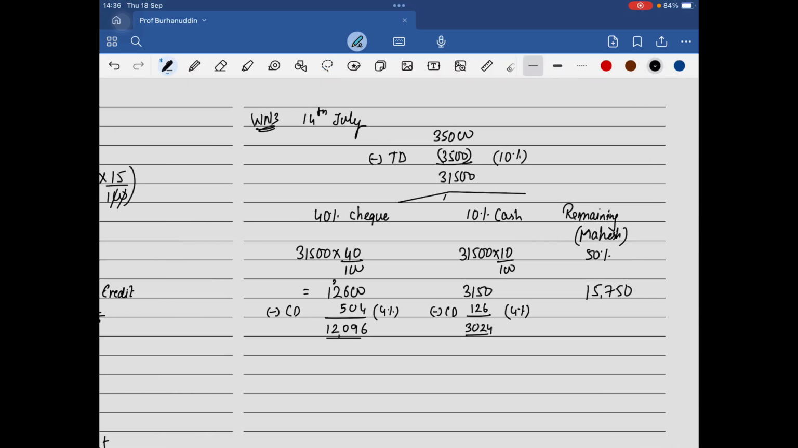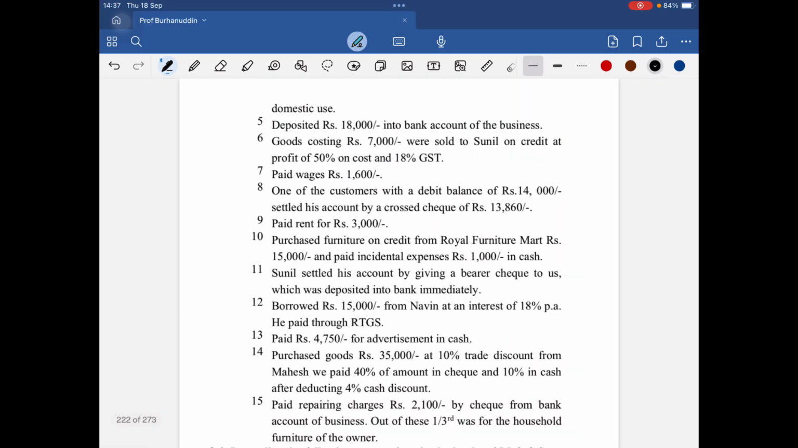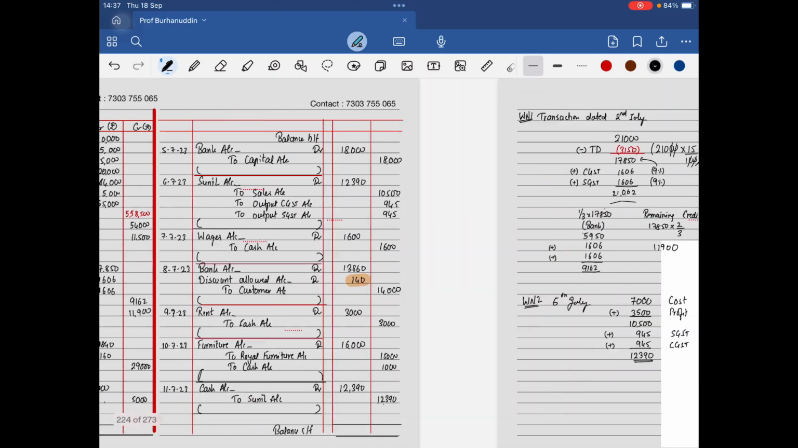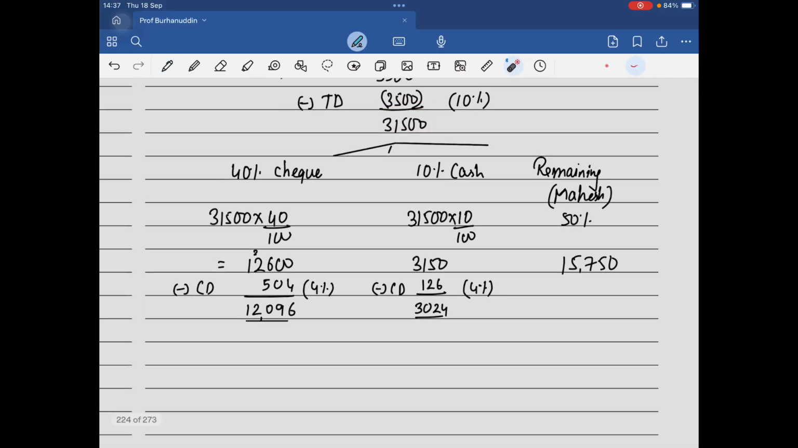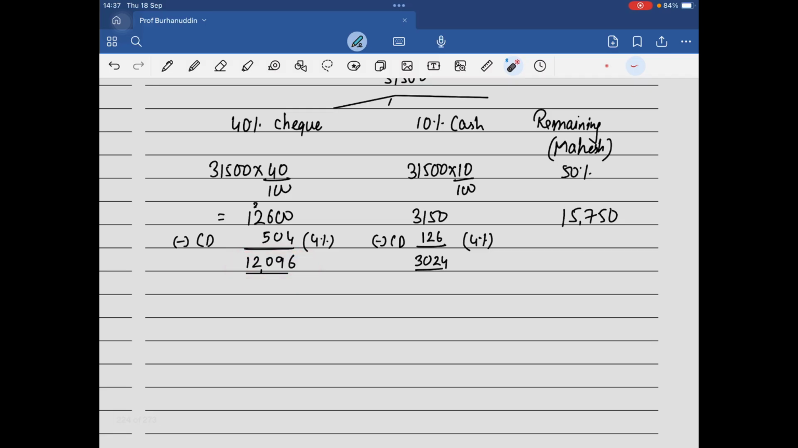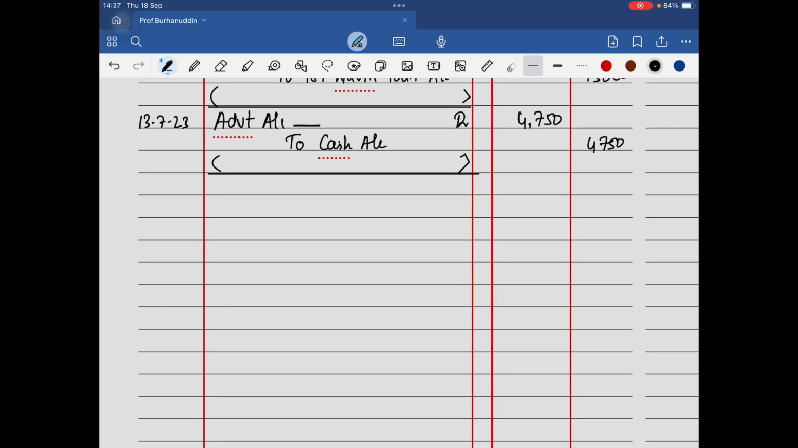Sir, is this a sale that you are making or a purchase? It's a purchase. Okay. So purchase will be debited with 31,500, beta. The payment that you are making is 12,096 and 3024. And these two are my discount, so I'll be adding it. And this is the amount that is payable to Mahesh. So when you write the entry, this is the second last transaction of this question. At last we are able to get to the end of it.